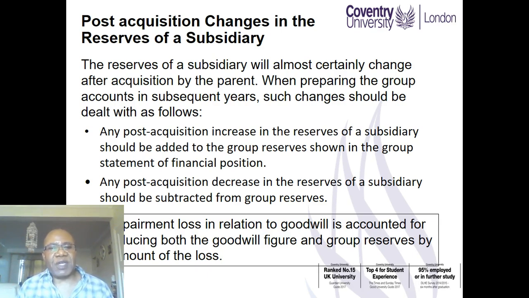So any post-acquisition increase in the reserves of a subsidiary should be added to the group reserves shown in the group statement of financial position, whereas any post-acquisition decreases, i.e. losses, will be deducted from the group reserves. Any impairment loss in relation to the goodwill is also accounted for by deducting it from the figure of goodwill and also from the group reserves.